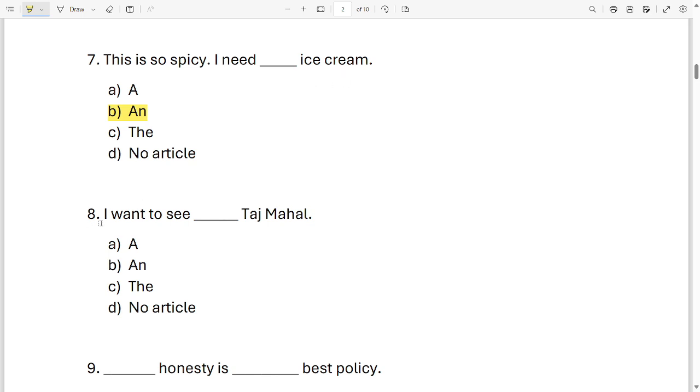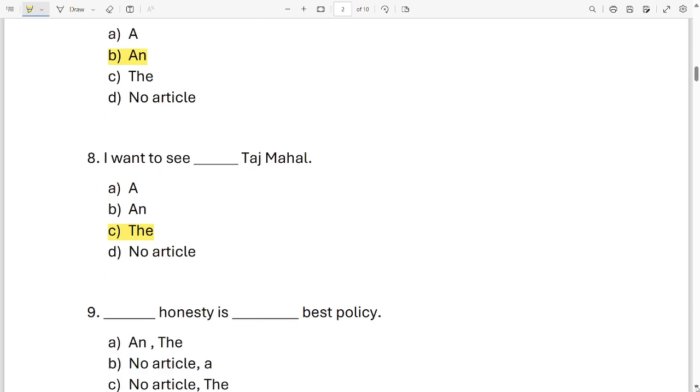Okay, next sentence. I want to see dash Taj Mahal. A, an, the or no article. What word will come over here? I want to see. Yes, it is option C. I want to see the Taj Mahal. Next sentence.